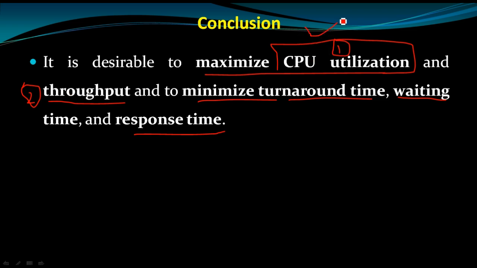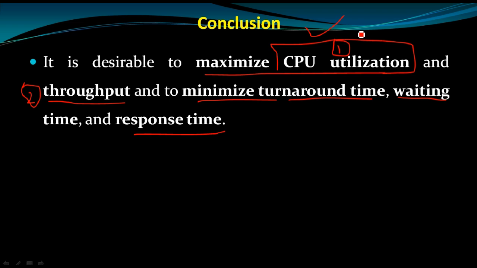CPU utilization should be maximized by multiprogramming, by allocating n number of processes at a time to the CPU and making the CPU continuously execute processes. And by keeping the CPU busy executing processes, more processes can be completed in a given time period, which is called throughput.